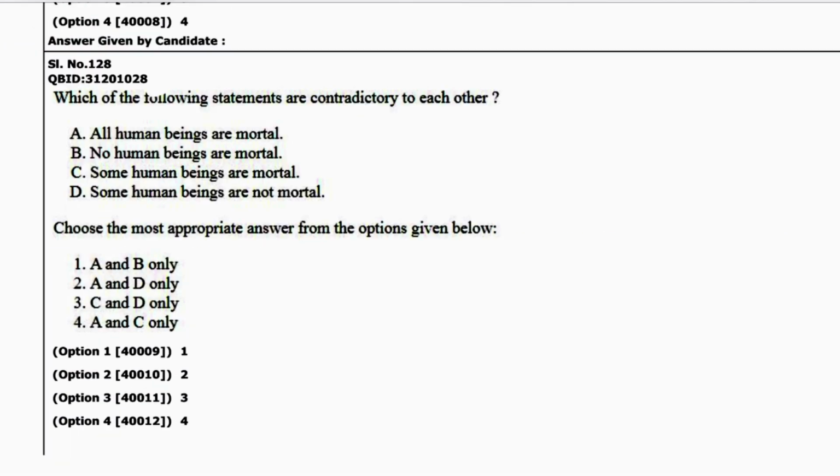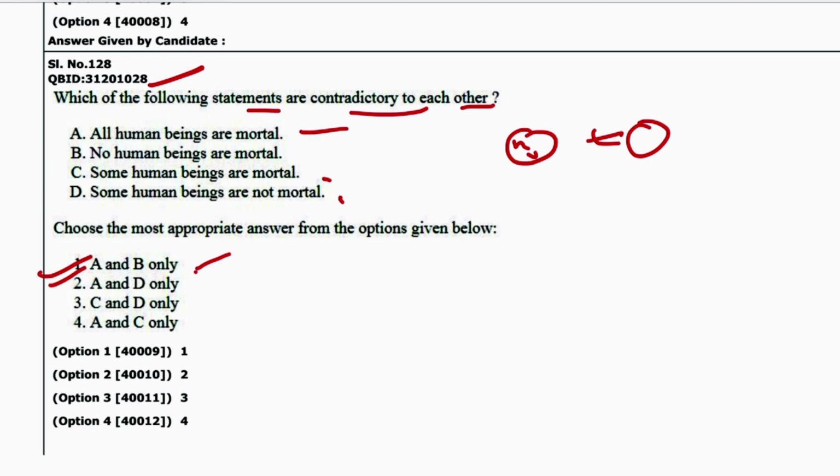Next is 28. Which of the following statements are contradictory to each other? All human beings are mortal. Okay, these are all human beings which are mortal. So no human beings are mortal. This is totally contradictory. Some human beings and some not. So A and B are contradictory. 1 will be the answer. This can be seen prima facie.